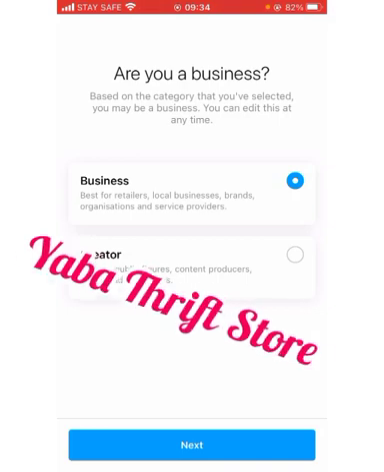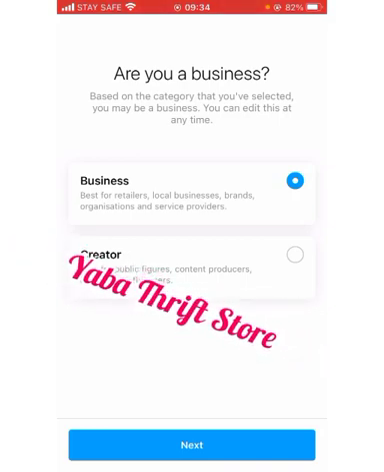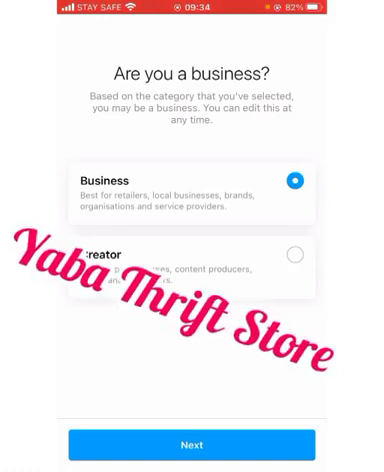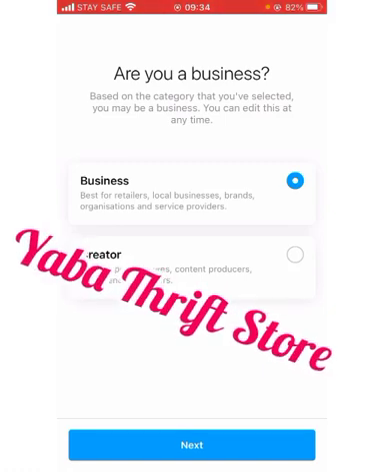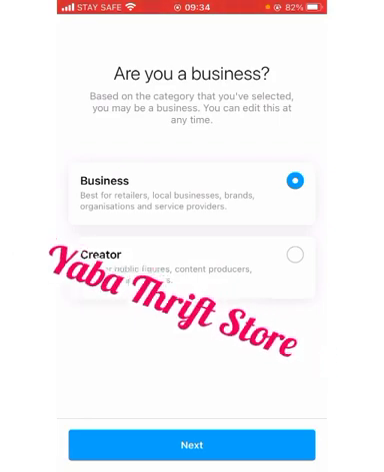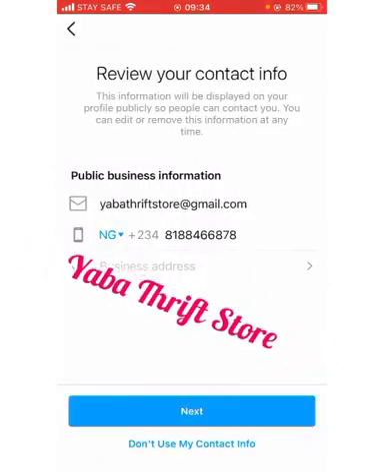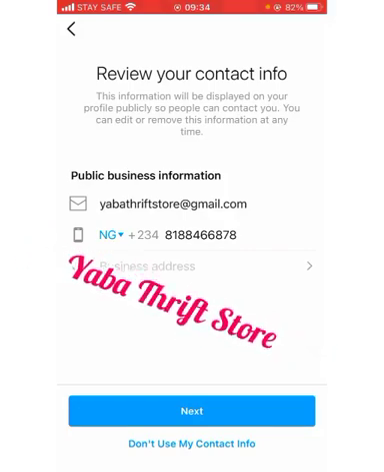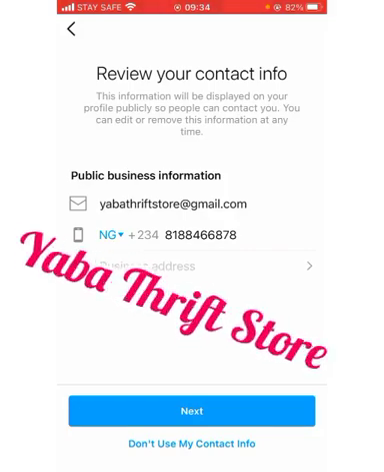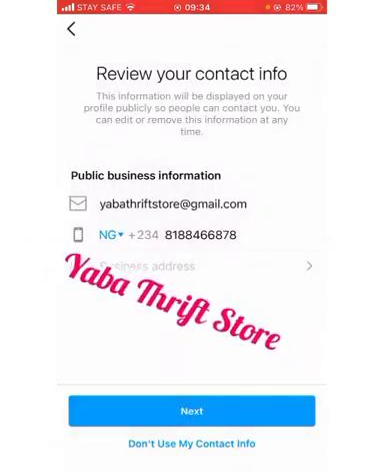So now it will ask you, are you a business or a creator? You're all businesses, okay? Except if you're an influencer or brand ambassador, you're an actor, actress, whatever, then you can use creator. But you're a business page, so you click on business. Next, you put your name, your email is already going to be here, as long as you registered with an email, your phone number.